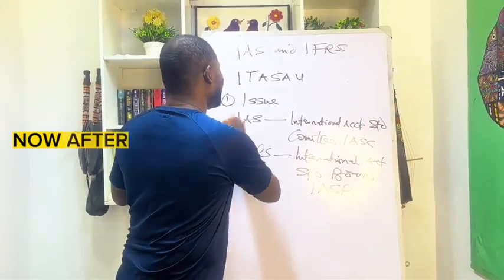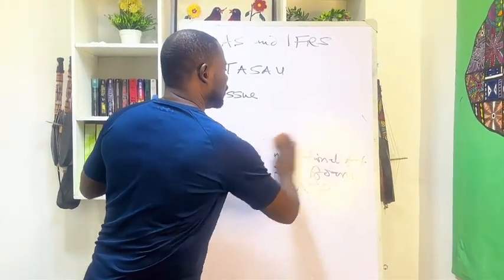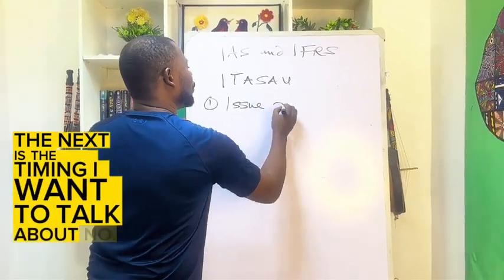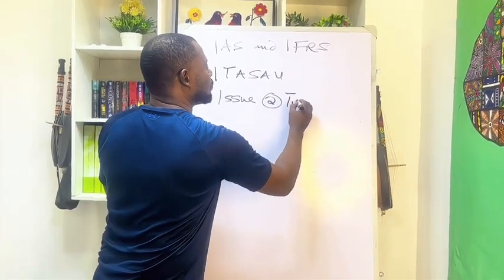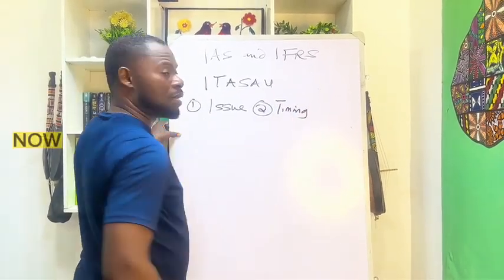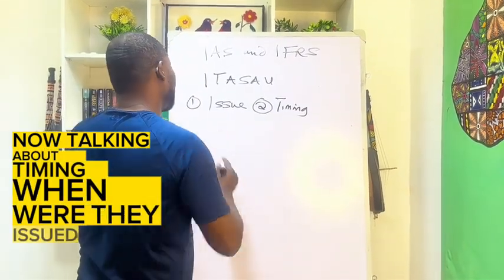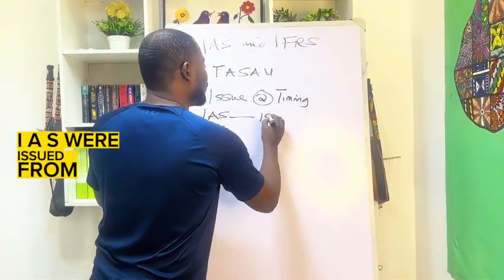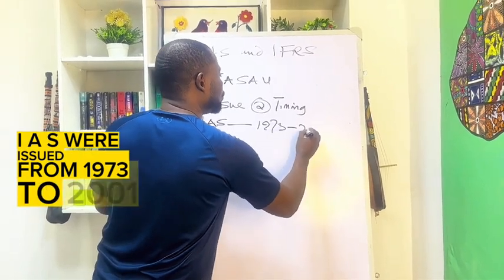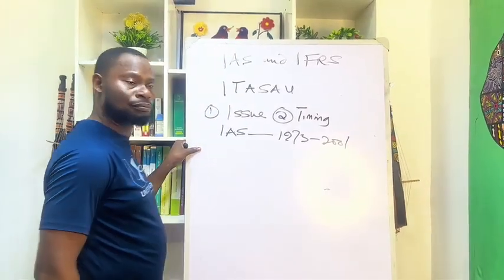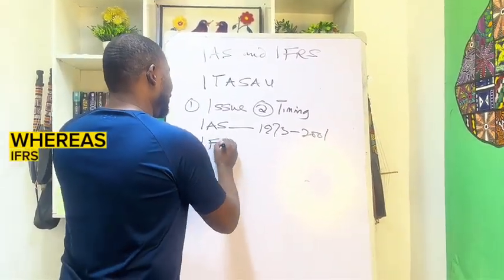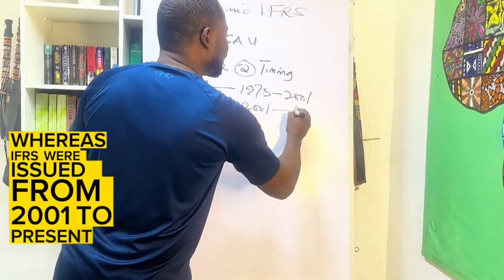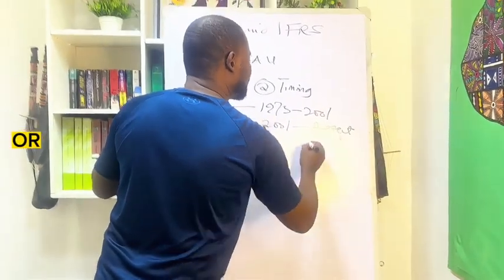Good. Now, after issue, the next is the timing. I want to talk about number 2, timing. Now, talking about timing, when were they issued? IAS were issued from 1973 to 2001, whereas IFRS were issued from 2001 to present, or you say ongoing.